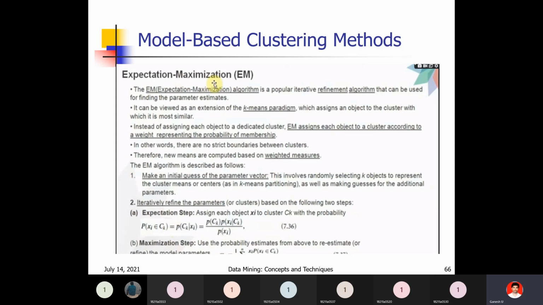Therefore, new means are computed based on weighted measures. So that's why new means are computed. Again and again, new mean values are computed with these weight values.